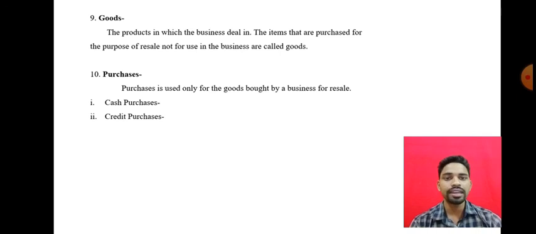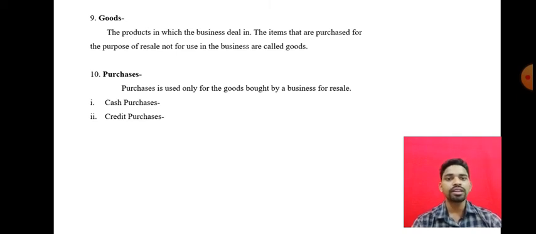There are two types of purchases: cash purchases and credit purchases. Cash purchase means ABC company requires raw material and immediately pays cash to the suppliers while purchasing. Credit purchase means they purchase raw material from the suppliers and pay at a future date.